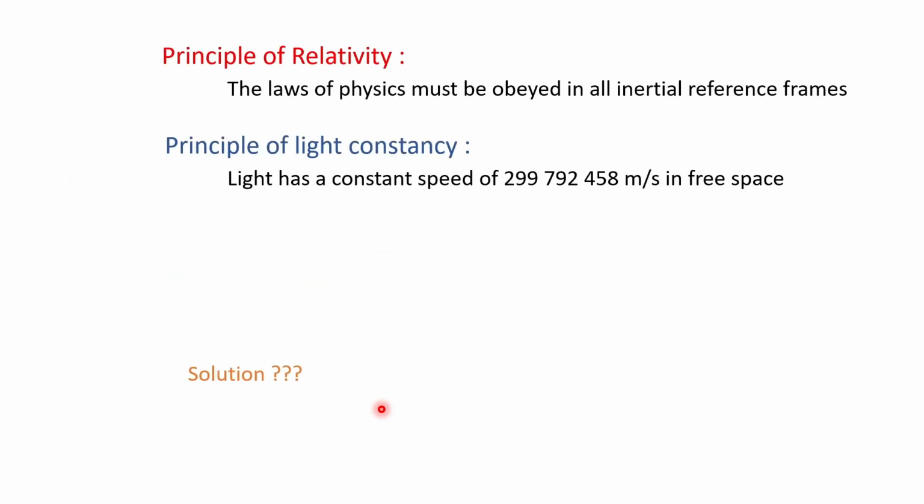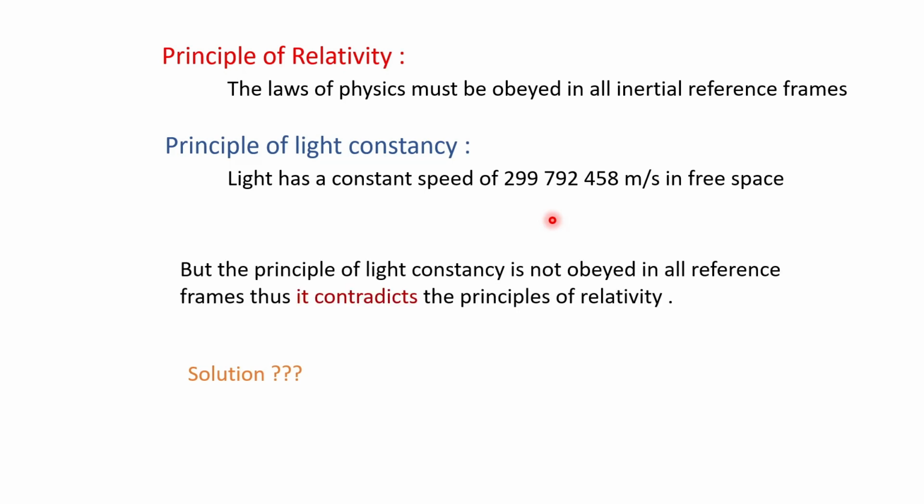Okay, these are the two principles. The first is the principle of relativity, which says that the laws of physics must be obeyed in all inertial reference frames. And the second principle, which is called the principle of light constancy, says that light has a constant absolute speed of 299792458 meters per second in free space. We have seen that these two principles are in contradiction with each other, because the principle of light constancy is not obeyed in all reference frames if we go with the Galilean transformation laws, and thus it contradicts the principle of relativity.